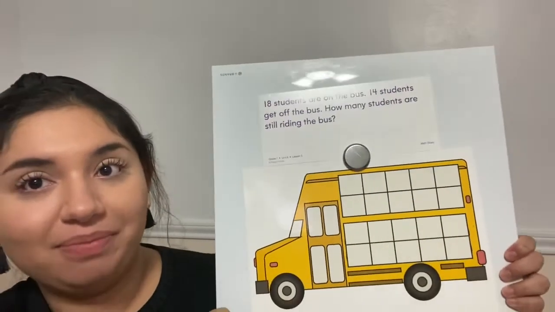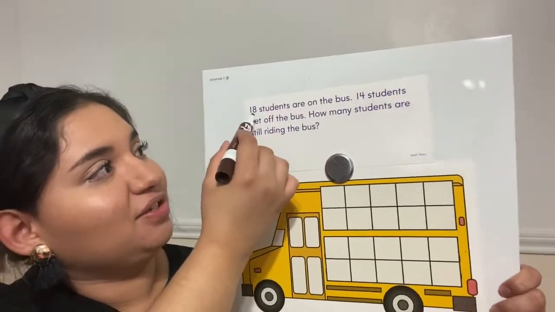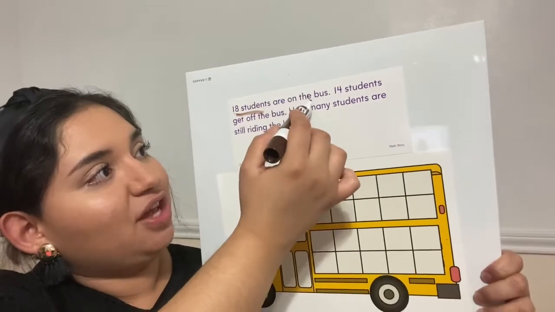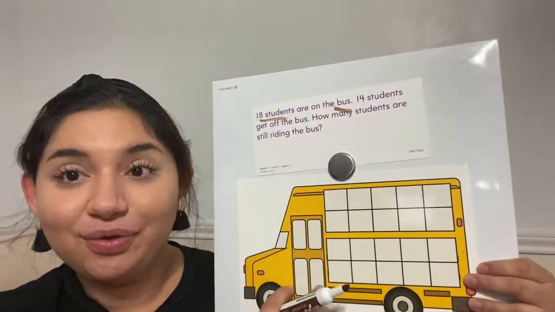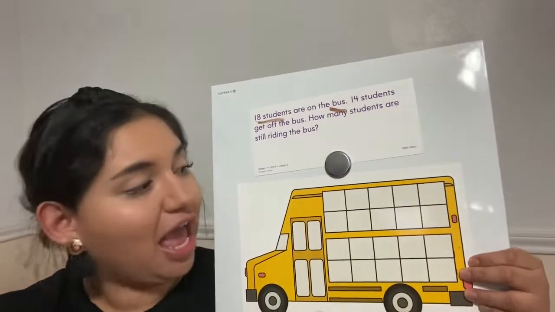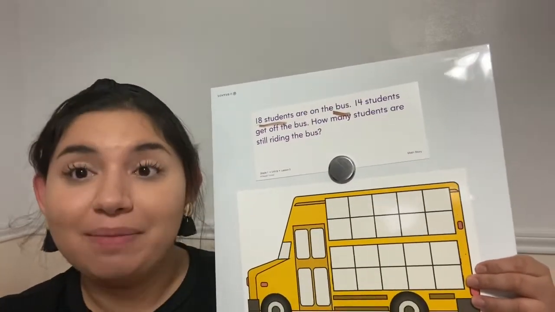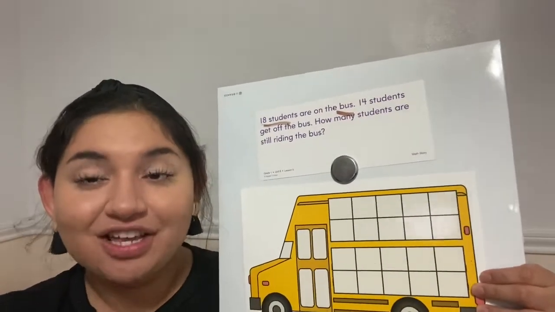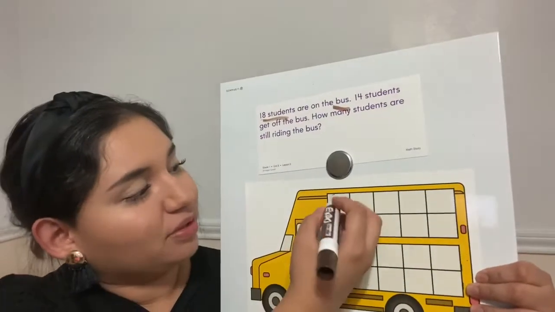18 students are on a bus. 14 students get off the bus. How many students are still riding the bus? We're going to work this out on our bus 20 frame. My problem says that I have 18 students on the bus. That's really important, so let's start with that. Let's put 18 circles in our bus 20 frame to represent those 18 students. Please count along with me.